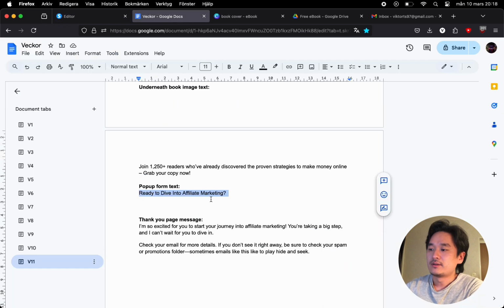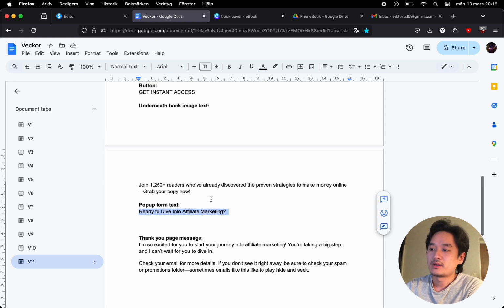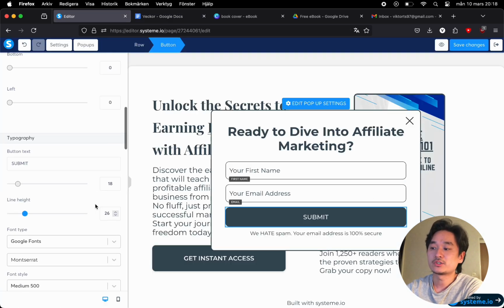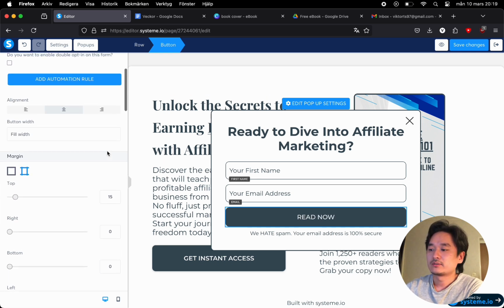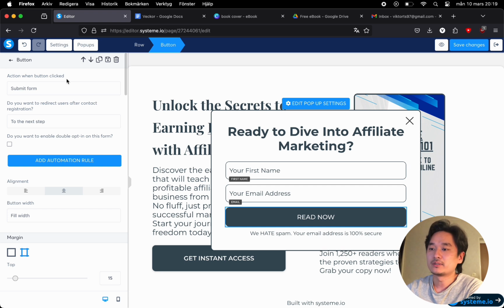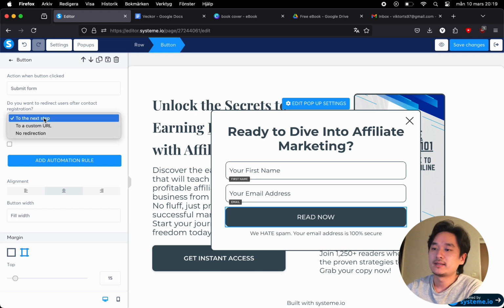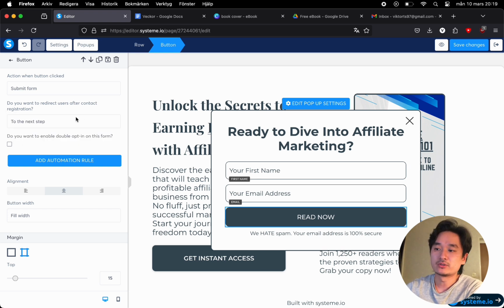Now we want to change the button that submits the form. Instead of it saying submit, we're gonna change it into read now instead. Now we want to double check here, action when button clicked, what will happen, and if we select it, we can decide what will happen once they submit the form. And then the next part is, do you want to redirect users after contact registration? You want to leave it as is, on to the next step, which essentially means we're gonna send them over to a thank you page.